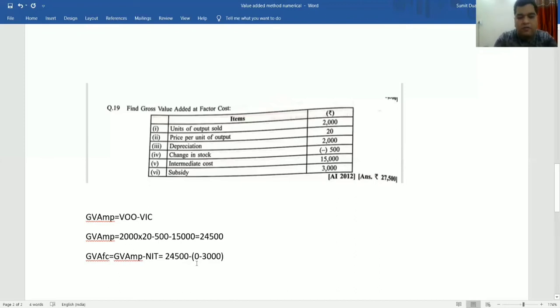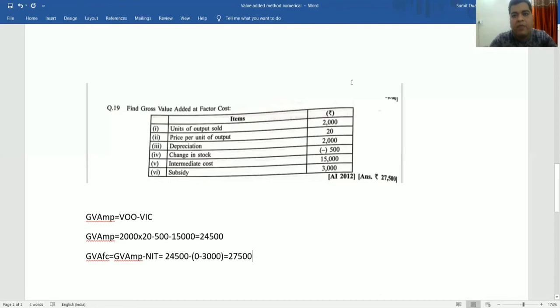So when I calculate this, 24,000 minus get it added, the answer would be 27,500. You can see the answer on the screen also, and our answer matches. It means if we know the formula, then we can do such types of questions also.